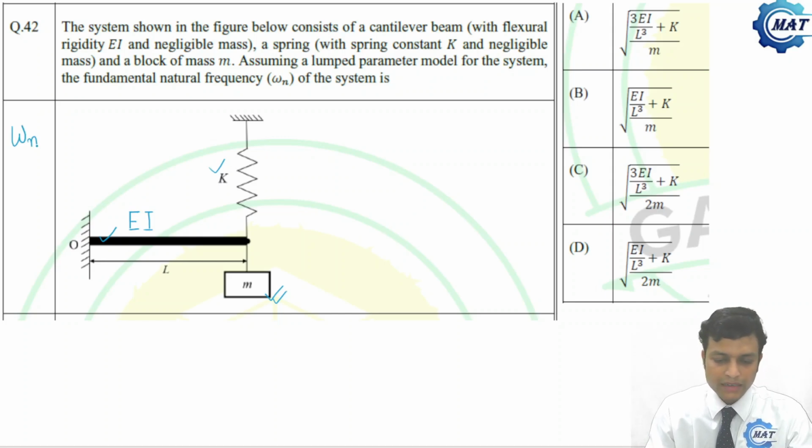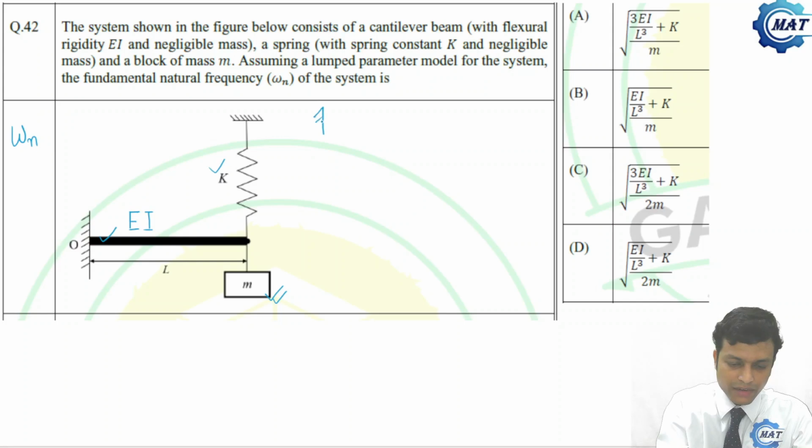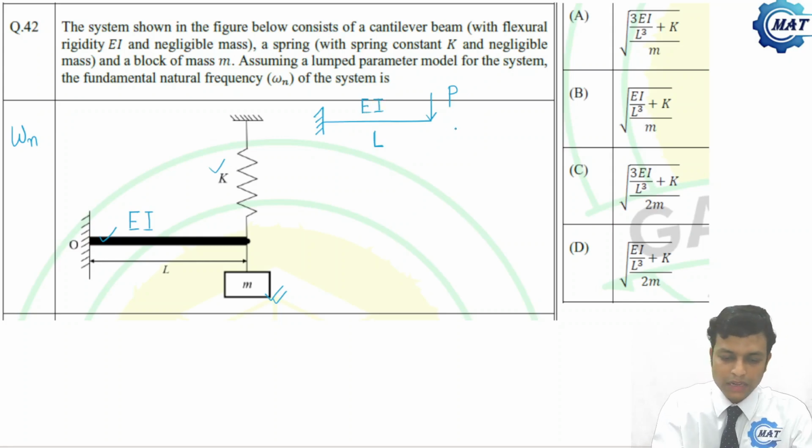Before finding that, I will ask you to find the stiffness of the cantilever beam. What is the stiffness of a cantilever beam? If this is a cantilever beam, when it is subjected to force P, having length L and flexural rigidity EI, what is the deflection at the free end? We know that delta is PL cube by 3EI.